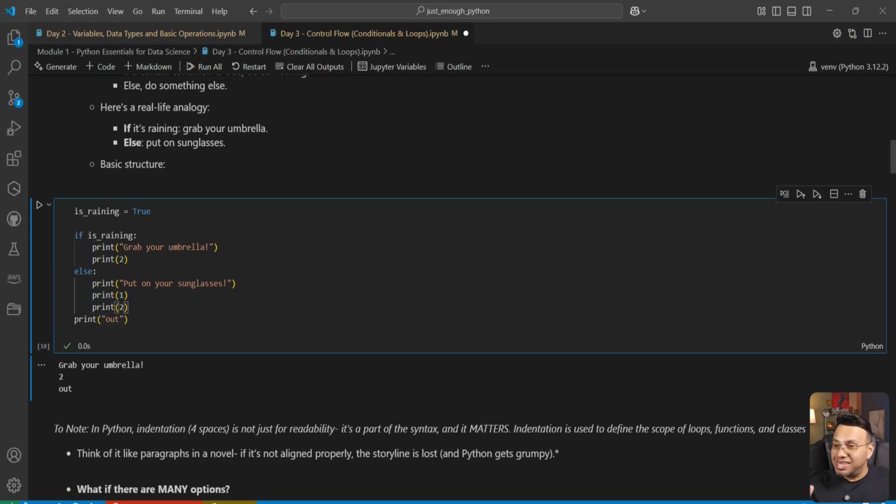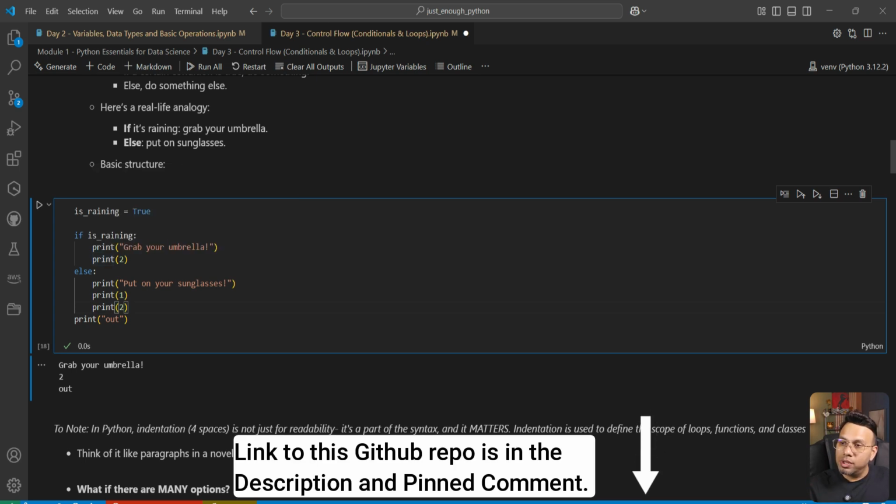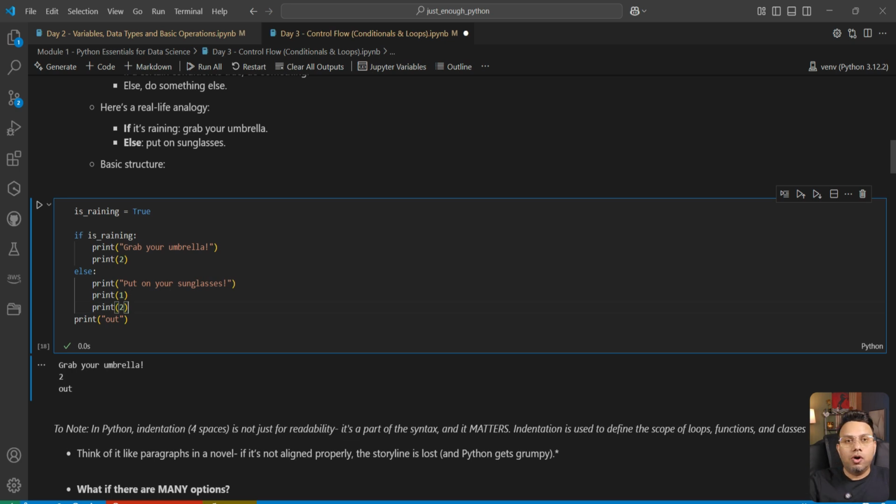So I hope it clears that indentation in Python really matters. This is what defines the scope of this conditional statement, and you will see further down that indentation also helps in defining the scope of the for loop or the while loop. If you compare with some of the other languages like Java or I think C Sharp, they have curly brackets. So anything within a curly bracket is within the scope of, say, if-else. Anything outside of that curly bracket is outside of that scope. In Python, we don't have the concept of curly brackets. We use indentation. Indentation is everything that is required.